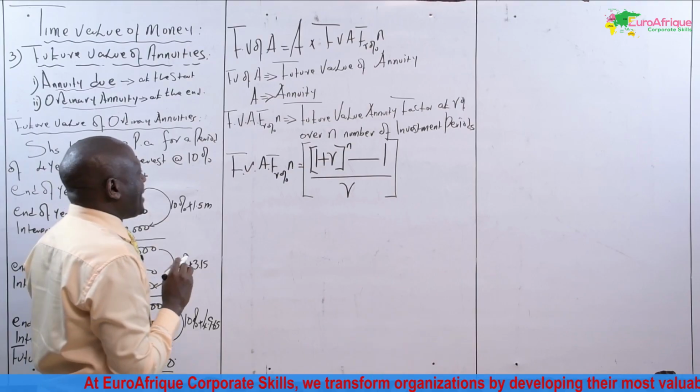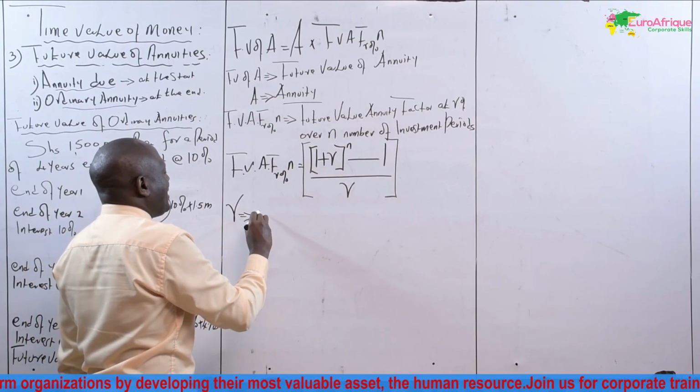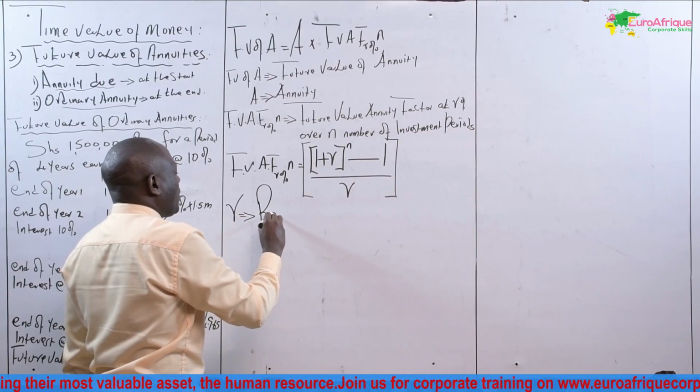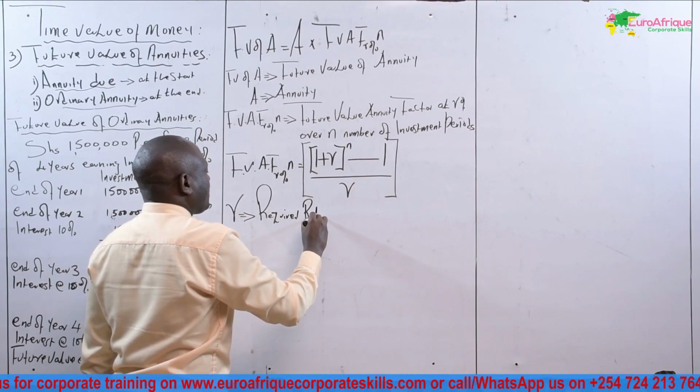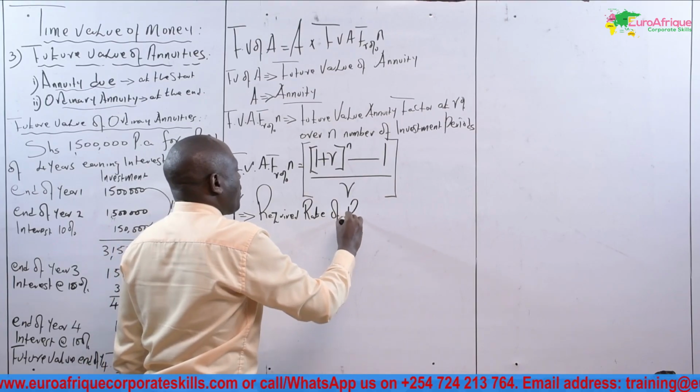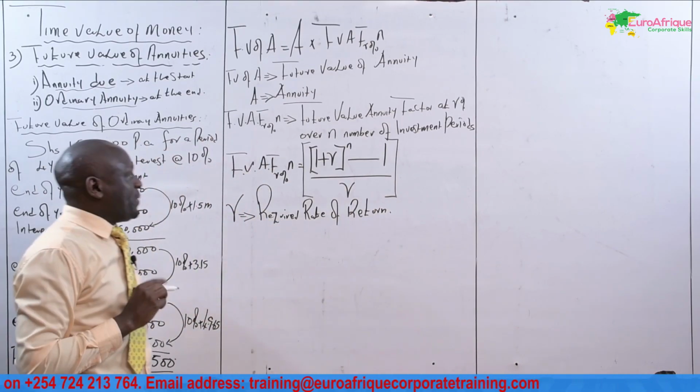How do we go about it? The R is the required rate of return. It is the cost of capital.